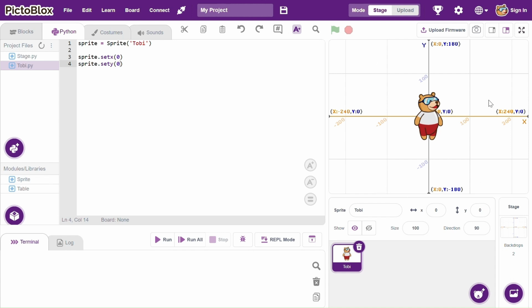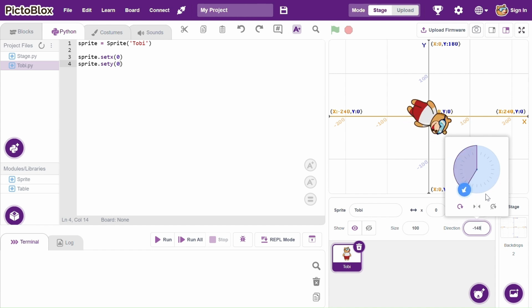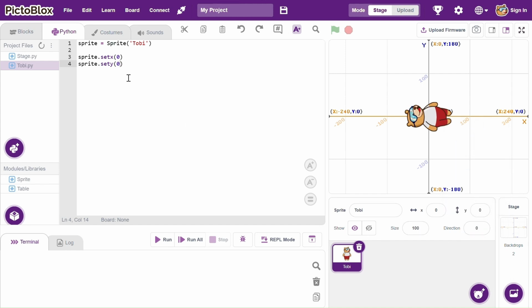We can also play with the direction of the character using the Python code that PictoBlox has made available for us in the Python environment. But we all know that if we click on the GUI right here, we can change the direction, we can play with it. But what if we want to do it with code, right? Let's go ahead and set it back to 90.